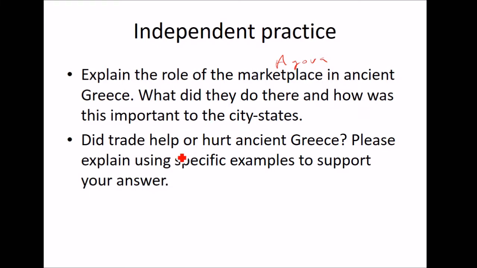It's there. Did trade help or hurt ancient Greece? Well, it couldn't hurt them. I mean, how can it hurt them? Please explain using specific examples to support your answer. Now, it doesn't say you need one sentence or two or a few or several, so it's up to you how many sentences you want to write. You could even write one good, awesome sentence if you wanted to.